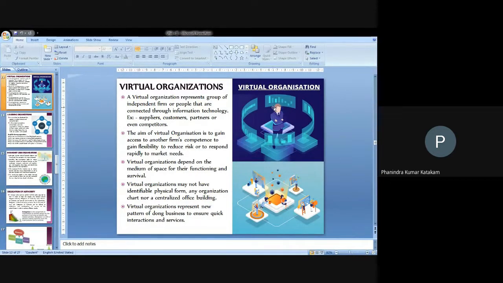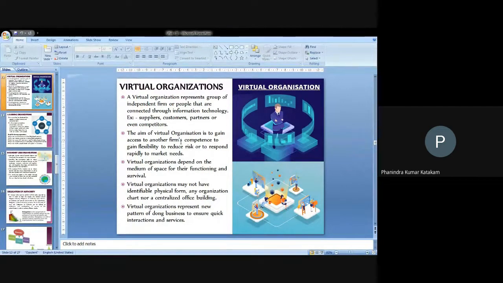The people use it to connect information technology with the suppliers. You can see a supplier is there and a customer is there, even the competitor is there, even the partners are there, training partners are there. They can sit in one place, gather the data, and get the work done. And that's how we can also make organizations work.